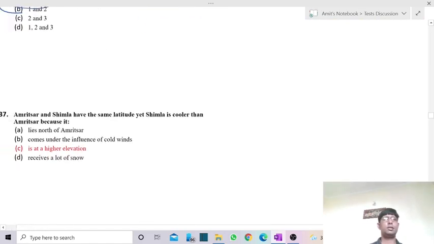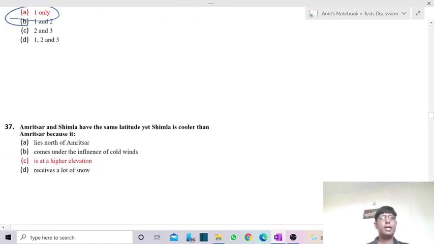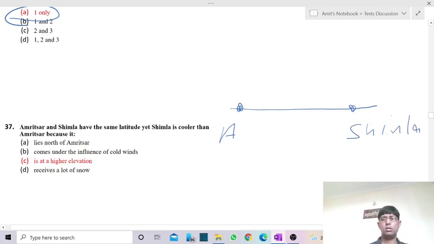Next one is: Amritsar and Shimla have the same latitude. This is Amritsar, and this is the location of Shimla. It is at the same latitude, yet Shimla is cooler than Amritsar because it lies north of Amritsar. Again, it is the same latitude, so it is not in the north of Amritsar. Comes under the influence of cold winds. It is not the case, because cold winds are actually being blocked by the Himalaya, so it is not witnessing any cold wind.